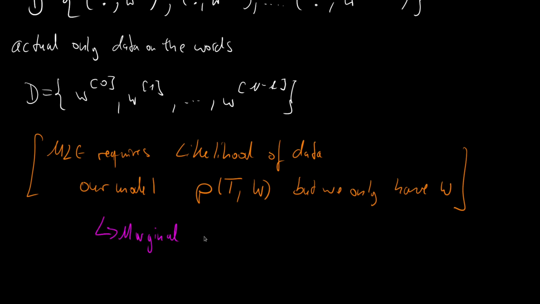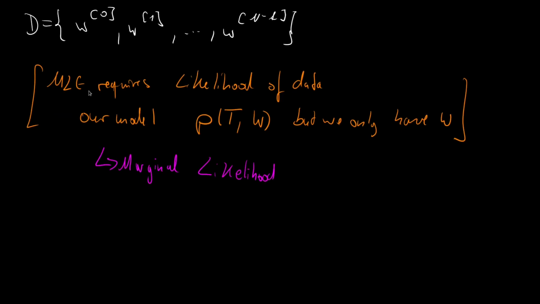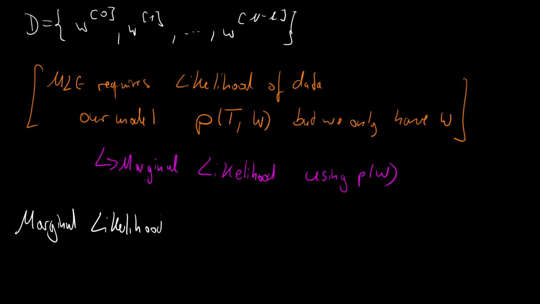The marginal likelihood is that we only calculate the likelihood of the values that we can observe. So we have to find the likelihood using P of W, which is the marginal.